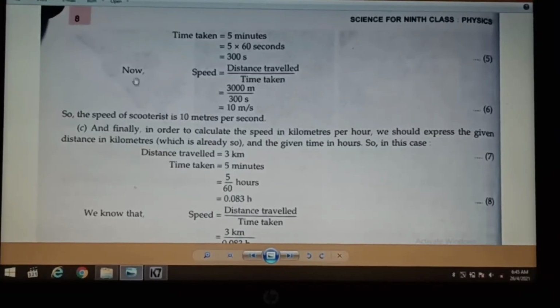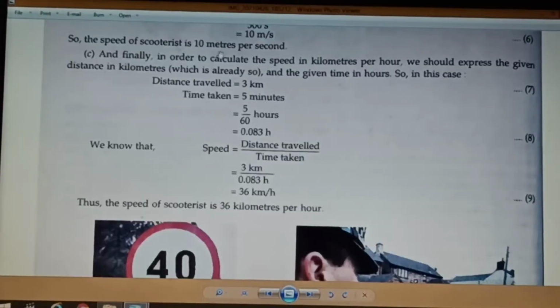So on page number 8, in part C, we have to find the speed in kilometers per hour. The distance traveled is 3 kilometers and the time taken is 5 minutes, and we have to convert this 5 minutes into hours. So it will be 5 upon 60 hours. I will give you the explanation how this 5 minutes gets converted into hours, and that is 5 upon 60 hours. So here is the explanation. Time taken equal to 5 minutes and it is coming 5 upon 60 hours.